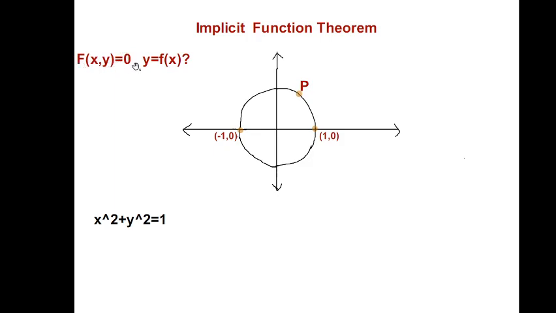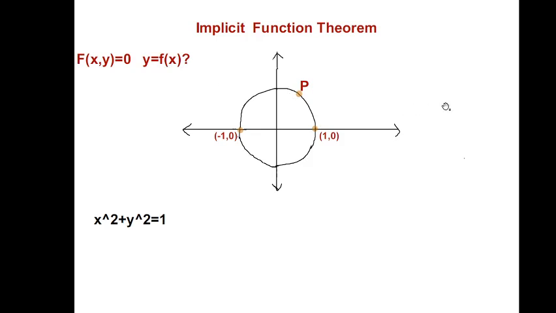Now under what condition can we write this explicitly as y equal to f of x? That sufficient condition is given in the implicit function theorem. So the implicit function theorem gives a sufficient condition to ensure that there is such a function for which you can write y equal to f of x.